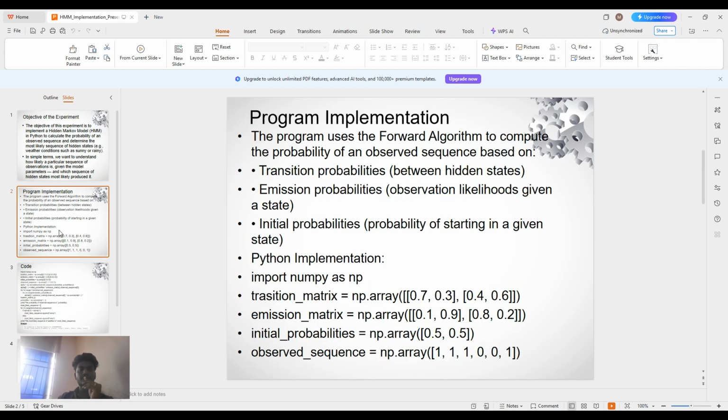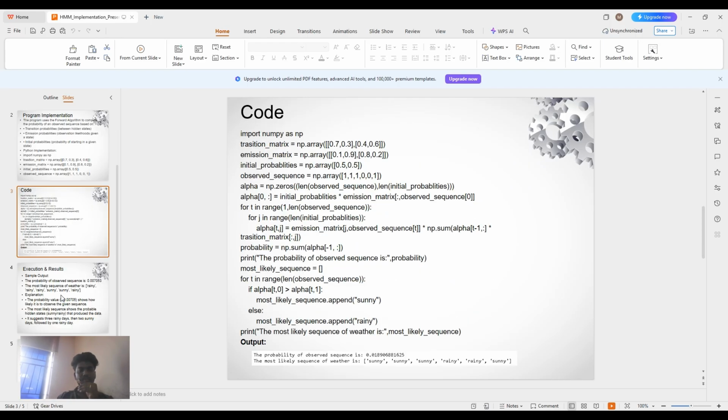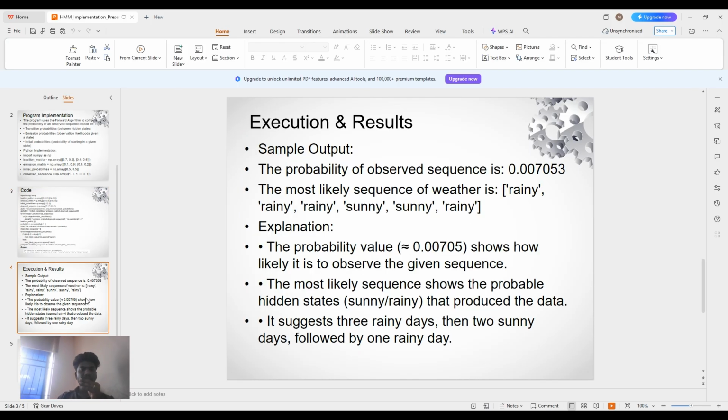Program implementation. Here we have the set of programs and code to implement the experiment. Here is the execution and the result. The probability of the observed sequence of output is 0.007053.